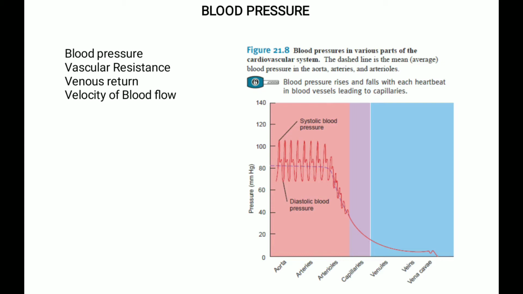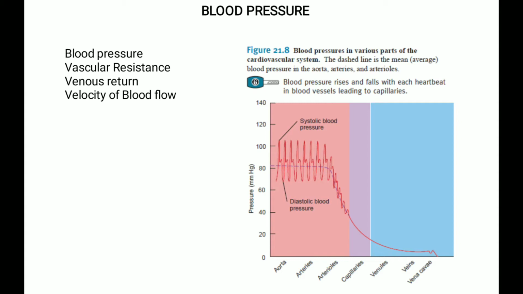Blood pressure decreases to about 35 mm Hg as blood passes from the systemic arteries through the systemic arterioles and into the capillaries, where the pressure fluctuations disappear. At the venous end of the capillary, blood pressure has dropped to about 16 mm Hg. Blood pressure still continues to drop as the blood enters the systemic venules and then veins, because these vessels are farthest from the left ventricle. Finally, the blood pressure reaches 0 mm Hg as the blood flows into the right ventricle.